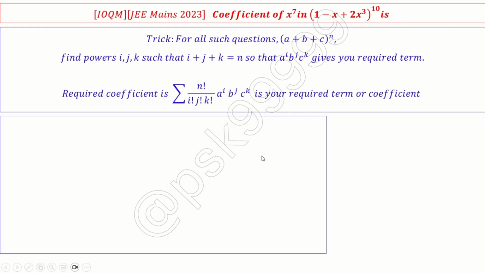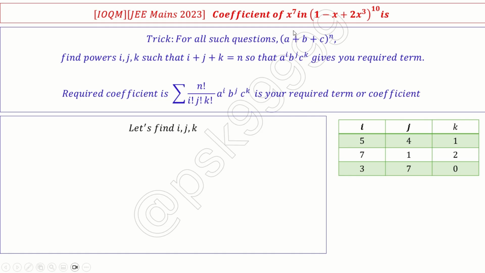The problem here. So let's first find the i, j, k cases. You need to find i plus j plus k equal to 7, right? The x power 7 term is what I'm trying to find out. And the first term is 1, so there is no x term. Whatever power you keep here, it doesn't make any difference, right? Only j and k make the difference. So let's take x power 4 here, and x cube here, so that is power 1. So 4 plus 3 will be 7. The x power 7 term you got.